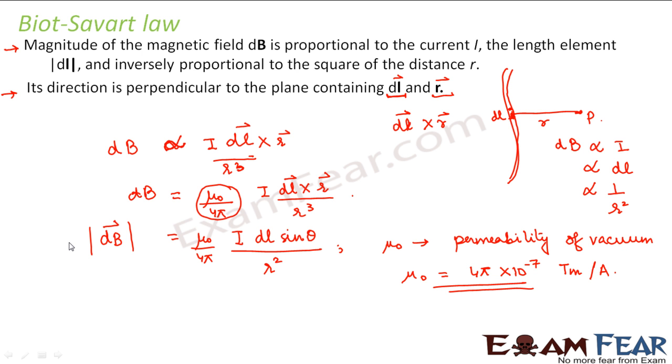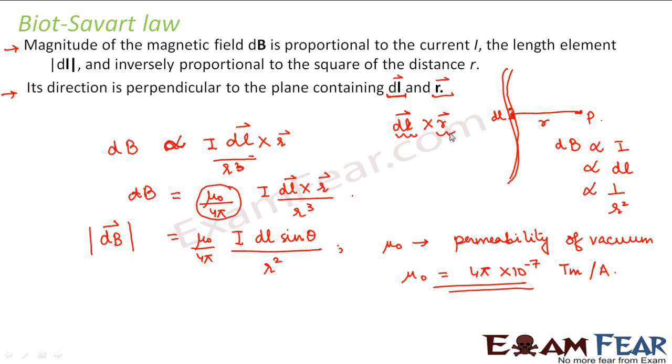Now we do not have any proof of this law as such, but this is the law which tells us the magnitude as well as direction of the magnetic field produced by a current carrying wire. How will you find the direction of the magnetic field in this case? You will apply the same right hand rule. Now it is dl cross r, so all your 4 fingers should curve from dl towards r. During that time, the direction of your thumb will tell you the direction of the magnetic field. I hope it is clear.